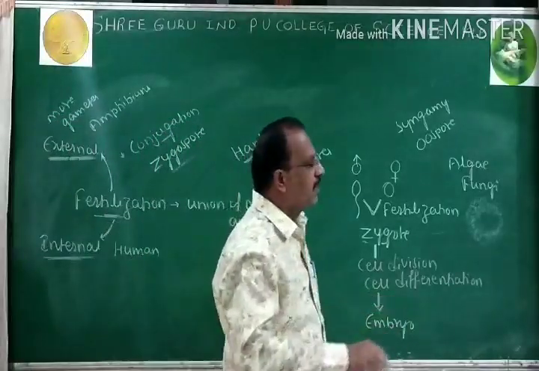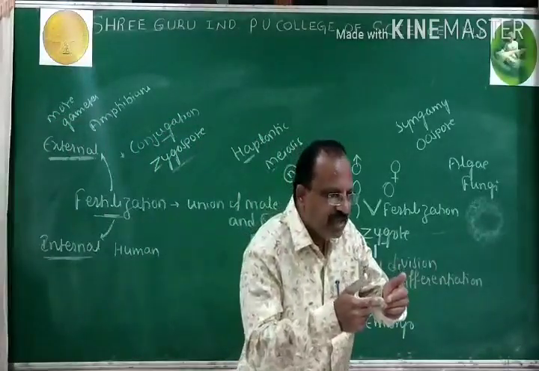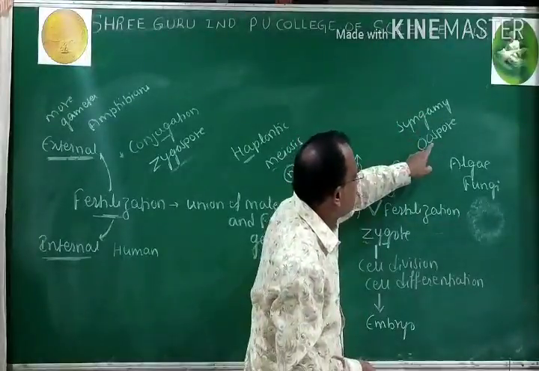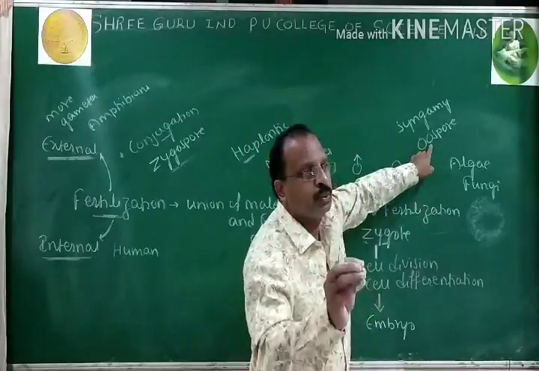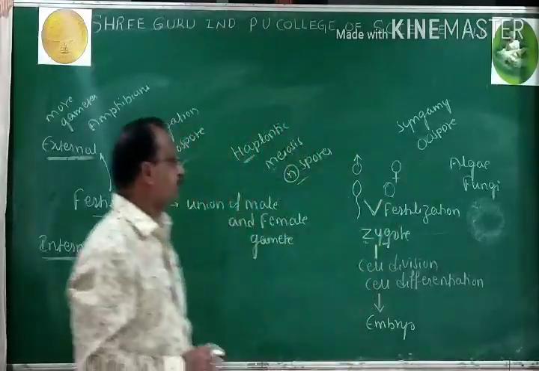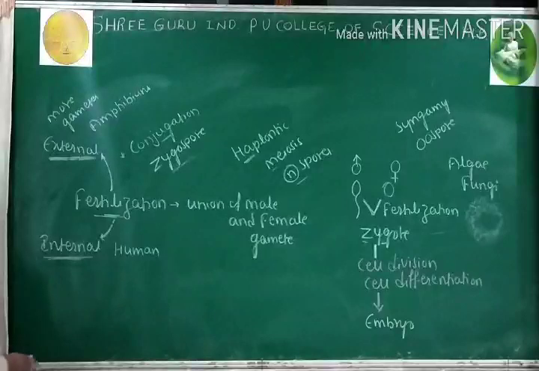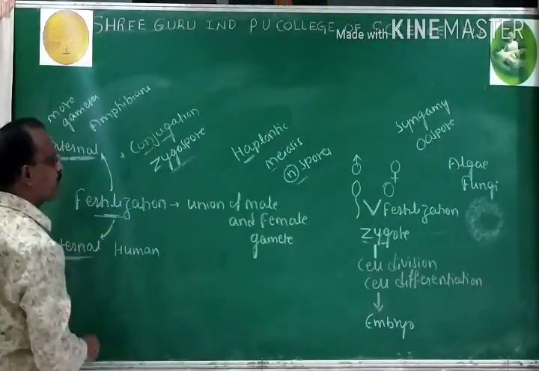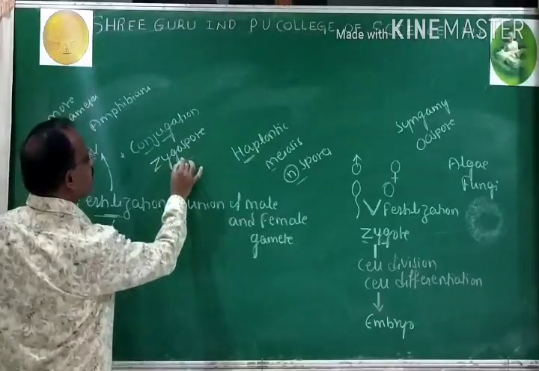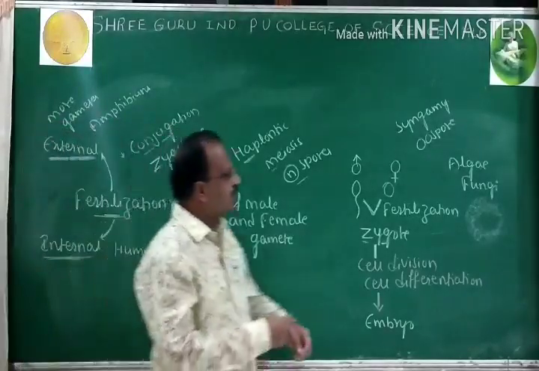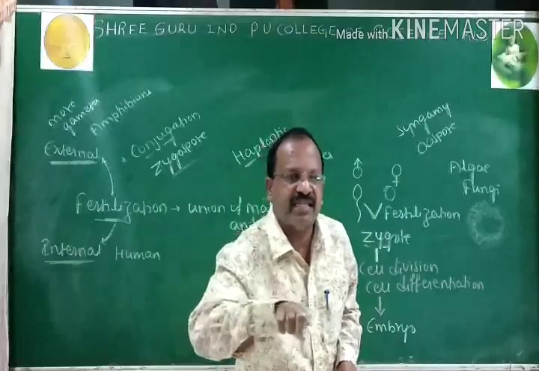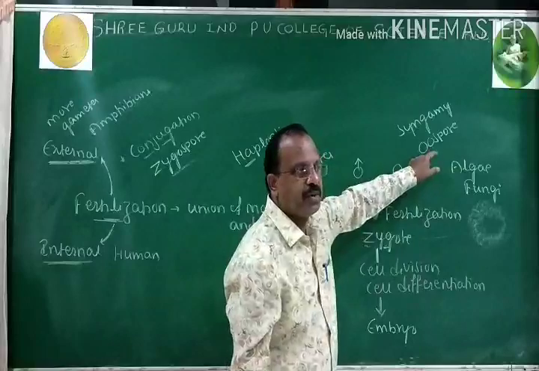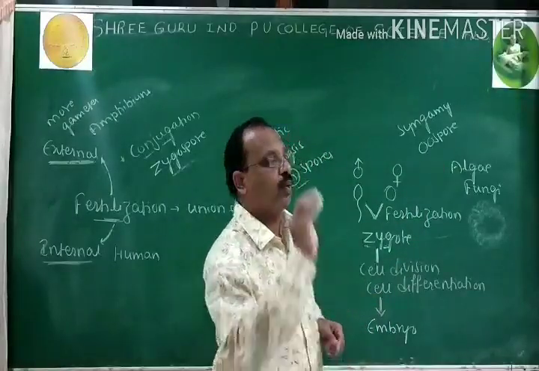Sexual reproduction in which the fusing gametes are dissimilar is called as syngamy, and the resultant zygote is called as oospore.